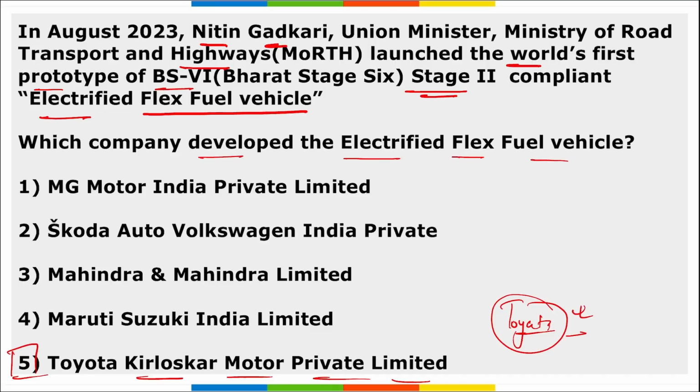It is Toyota Innova. Correct. What is the variant? High Cross. Right. And this is also India's first flex fuel electrified vehicle that can run in either electric mode or 100% ethanol. This is also in line with India's target to increase the ethanol blending in petrol by 20% by 2025-26.